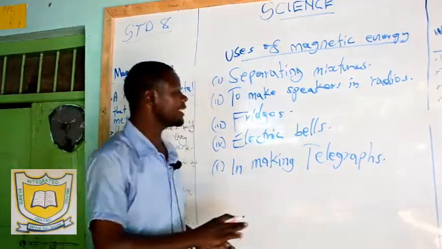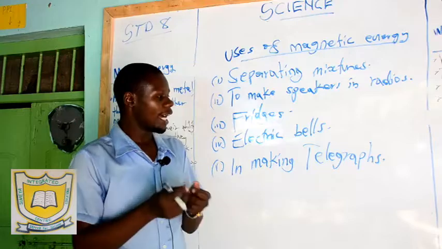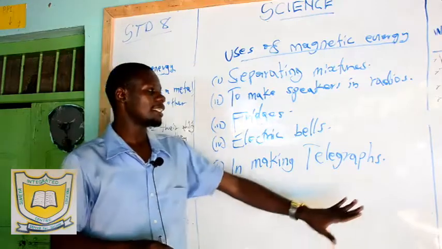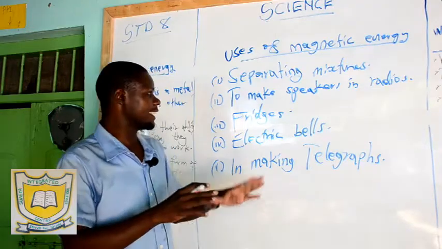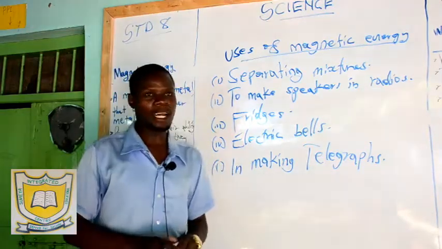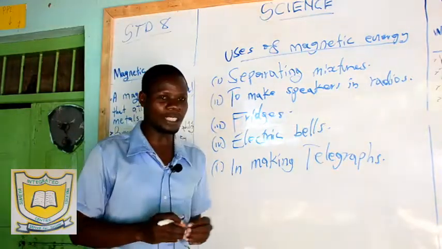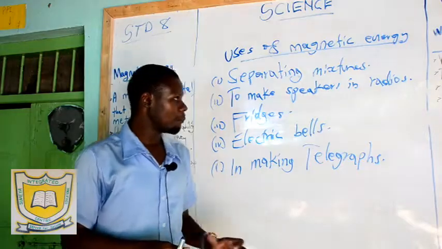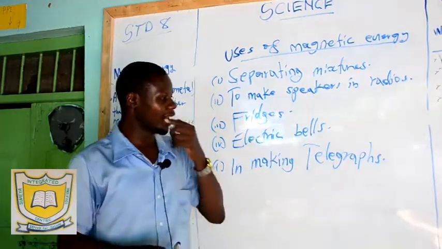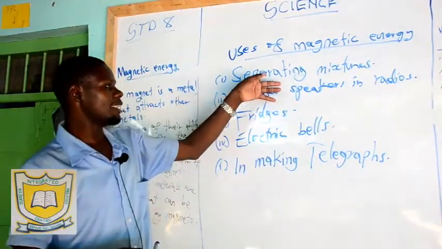Just pass a magnet over the mixture and you will have the magnetic material being attracted by the magnet, as the non-magnetic material remains. Now you will have separated the mixture of magnetic and non-magnetic material. You find that if all the mixture is magnetic material, you cannot use that procedure to separate. But if one of it is non-magnetic and another material is magnetic, you can separate using the magnets.